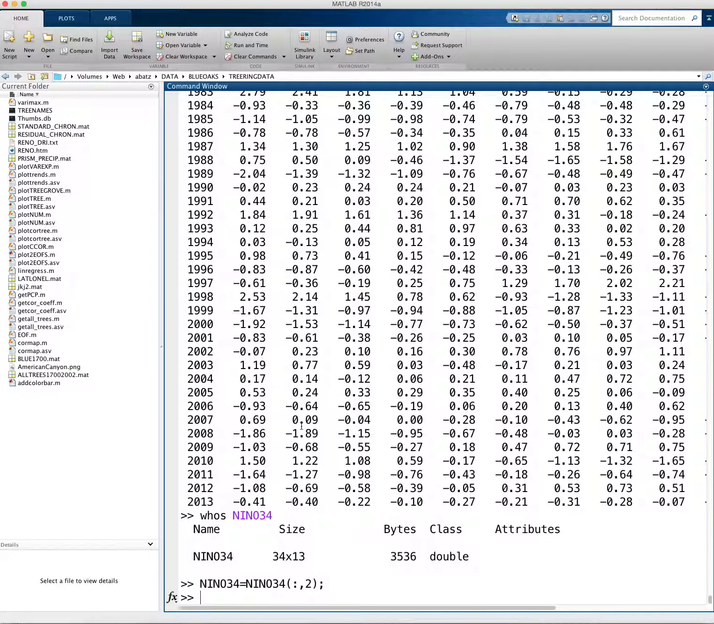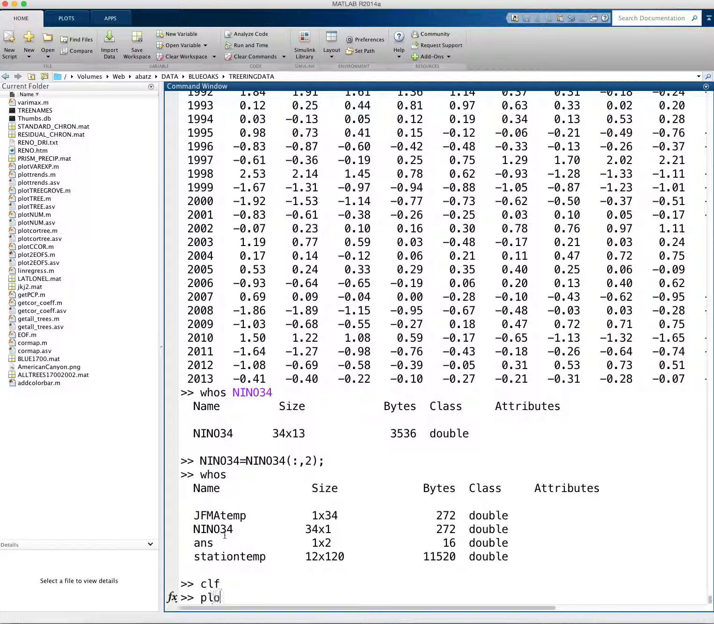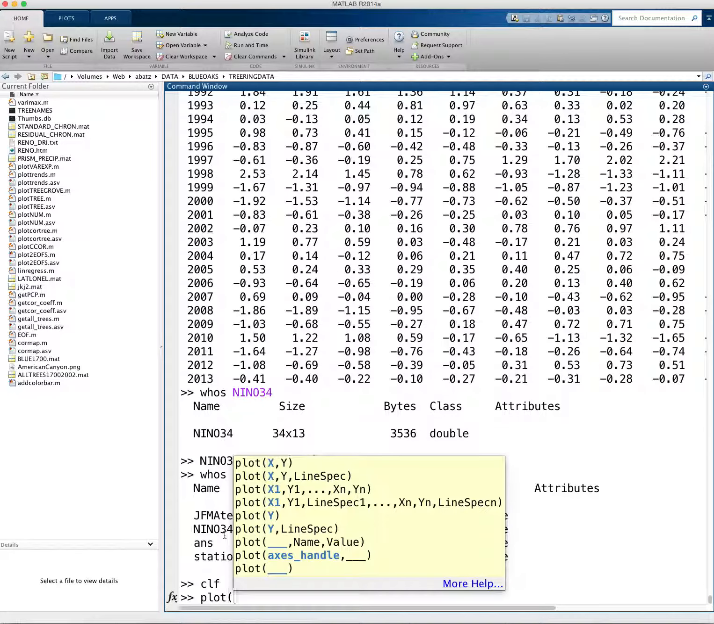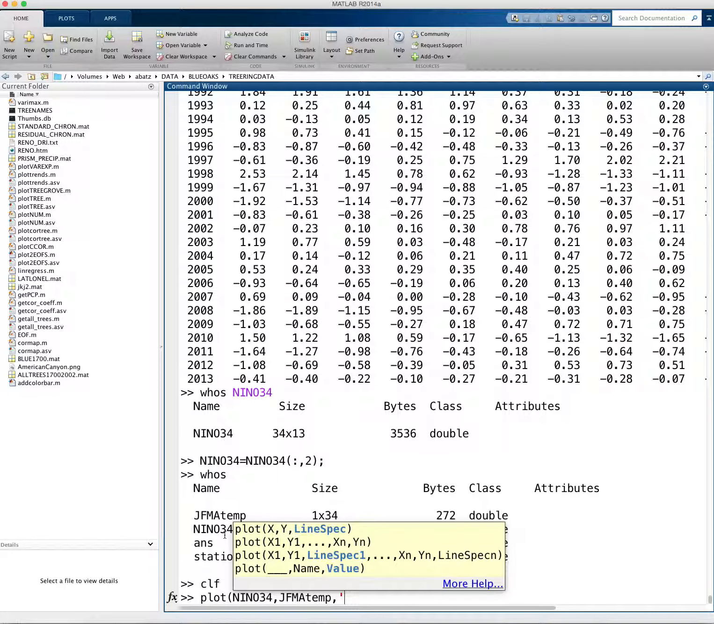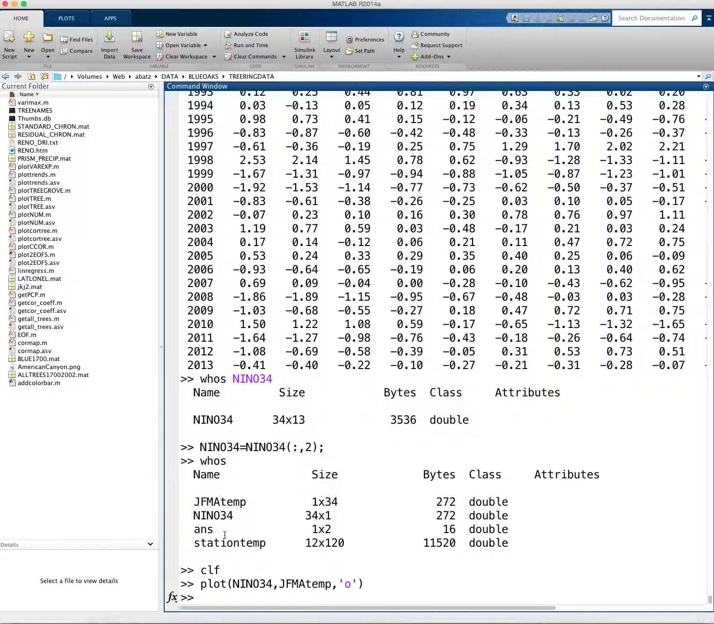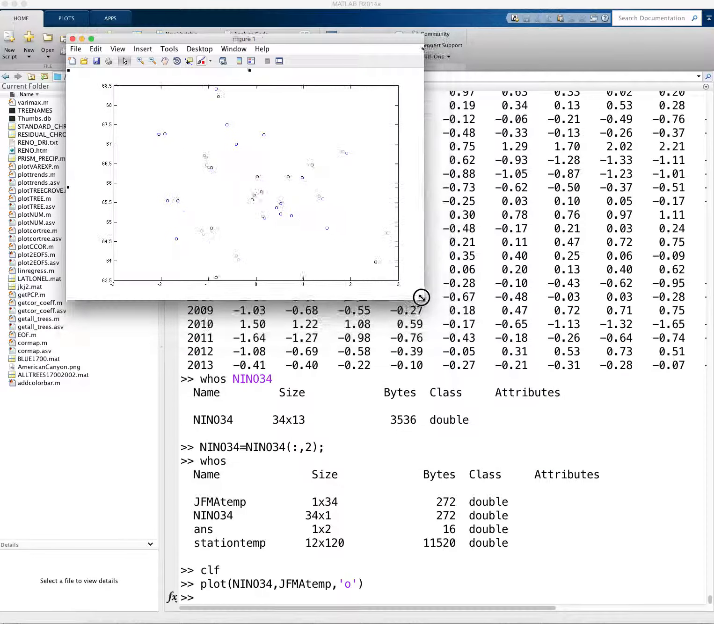Okay, so then I can just look at the variables that I have in memory here. I have Nino 3.4 and I have JFMA temp. So those are the two variables that I'm going to be plotting here. And so I will make a plot of these variables. So Nino 3.4, JFMA temp. Oops, and that'll be plotted up. And I'll look at where that figure is. So here is that figure that I just made.